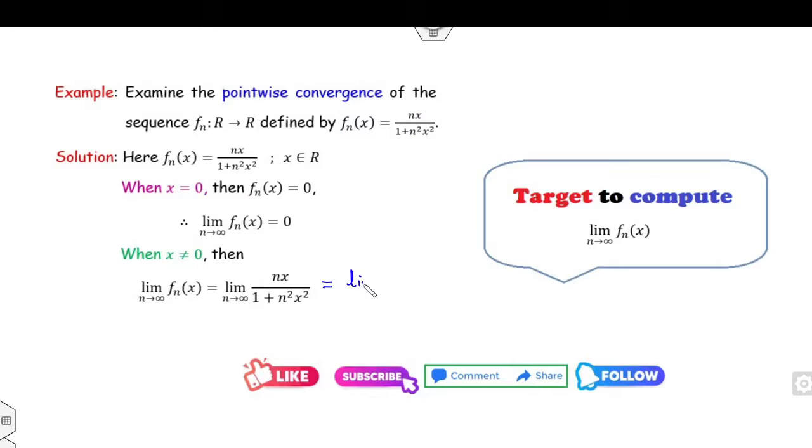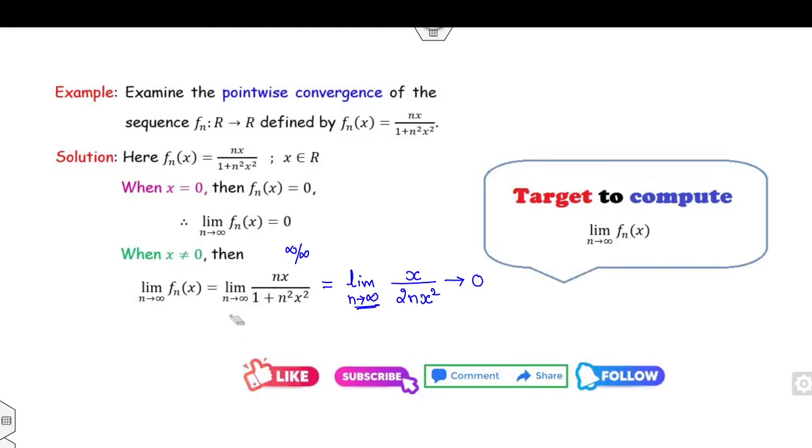How can you compute it? There are two methods. The first method: it is an infinity by infinity form, so you can apply L'Hopital's rule, which means differentiate with respect to n. Clearly, as n approaches infinity, this goes to 0.